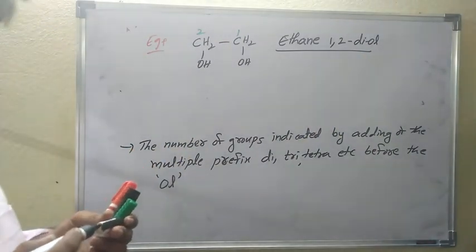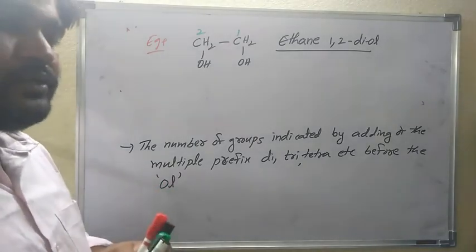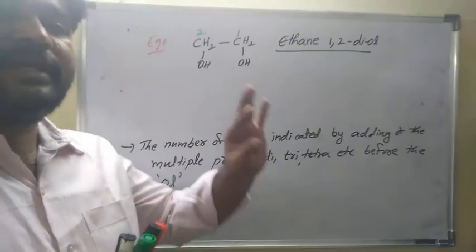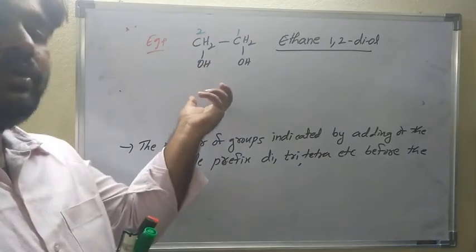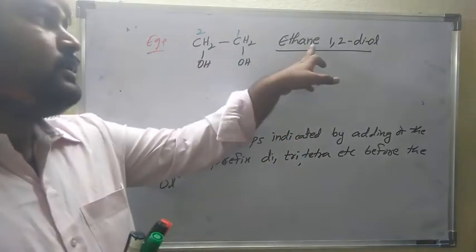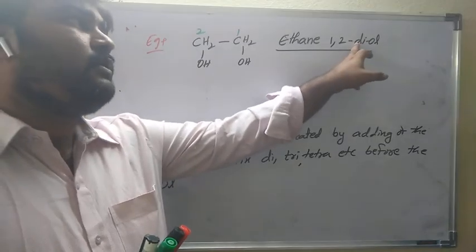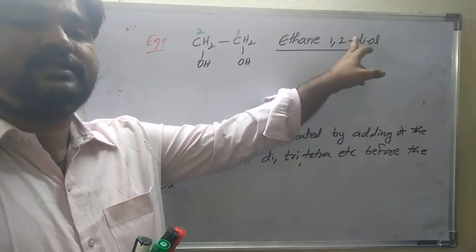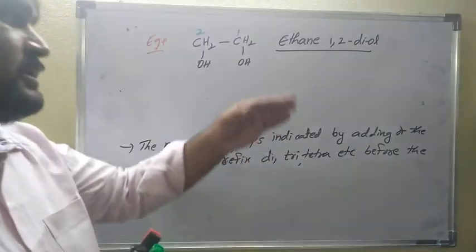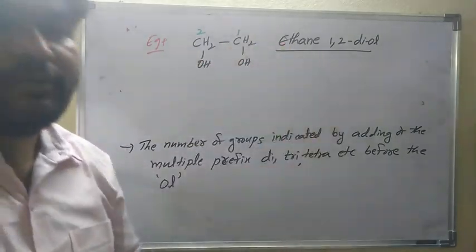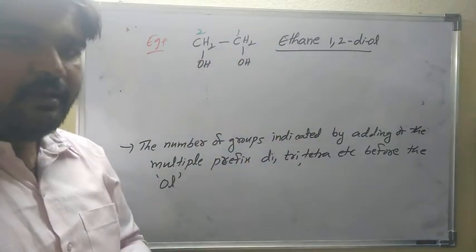Is it clear? If only one OH group is there, you terminate the E. If the given compound has two or more OH groups, don't terminate the E. Write the position of the OH groups, and before the suffix use multiple prefixes: di, tri. If three are there, triol; if four are there, tetraol. Is it clear? Okay.